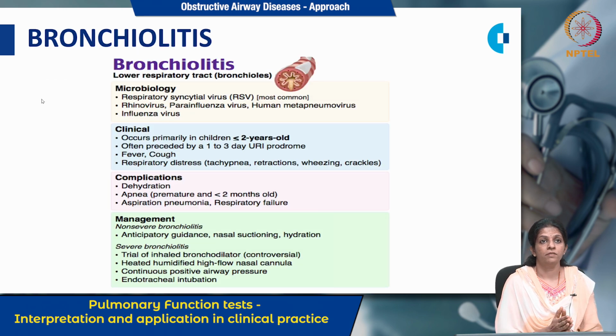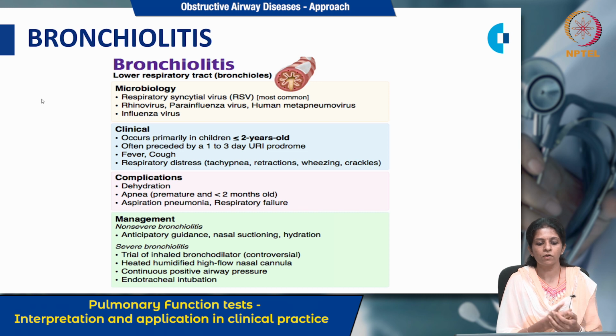And we have come to the last, that is bronchiolitis. What is bronchiolitis? It is the inflammation of the smaller airways, that is the lower respiratory bronchioles. Usually it is secondary to infection with respiratory syncytial virus, also rhinovirus, parainfluenza, human metapneumovirus or influenza virus. Clinically it commonly occurs in kids less than 2 years of age, often preceded by 1 or 2 days of URI prodrome.